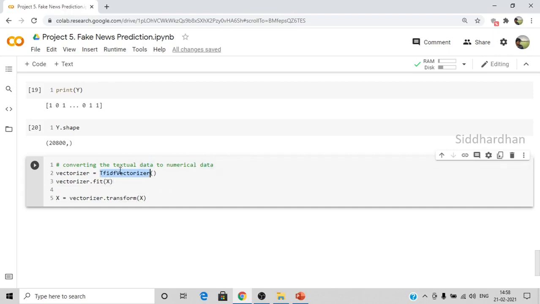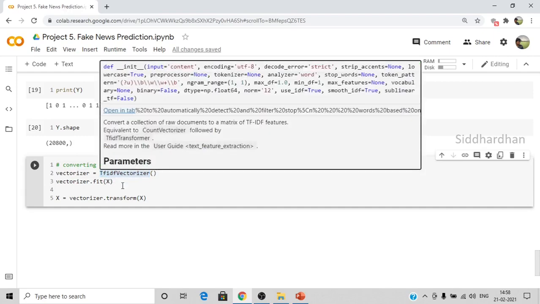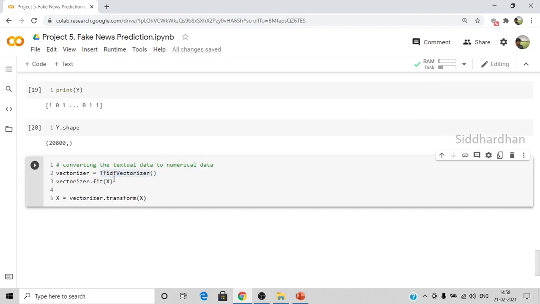We are using a special vectorizer called TF-IDF vectorizer. TF stands for term frequency and IDF stands for inverse document frequency. It basically counts the number of times a particular word is repeating in a document, so in a particular text paragraph. That repetition tells the model that it is a very important word, and it assigns a particular numerical value to that word. That is the purpose of TF.